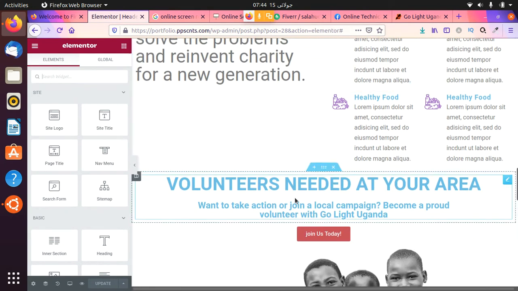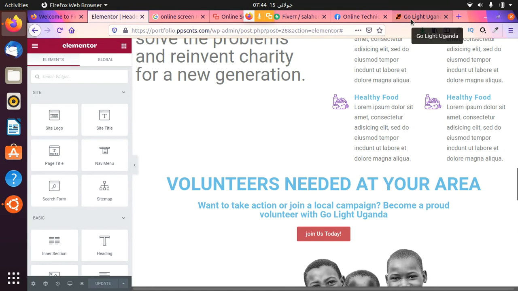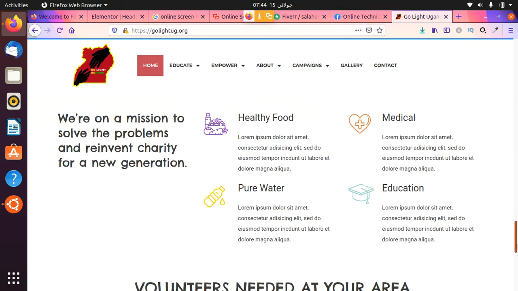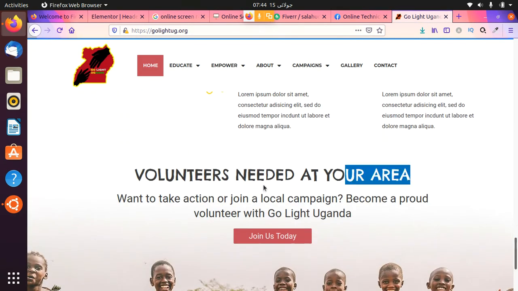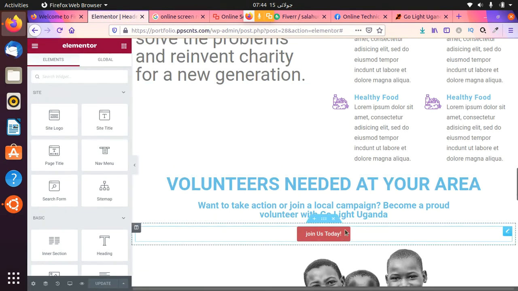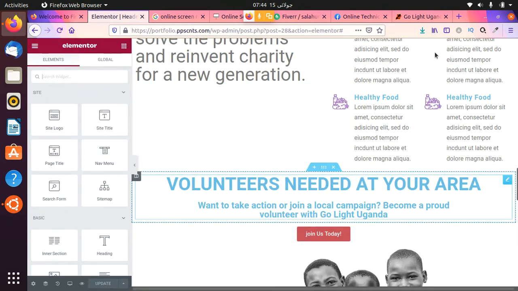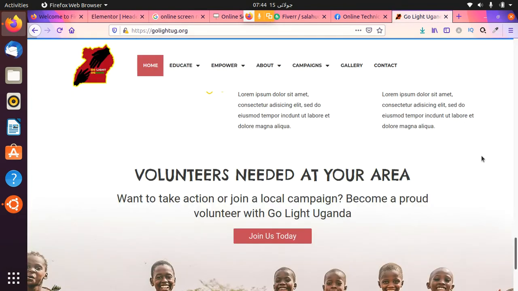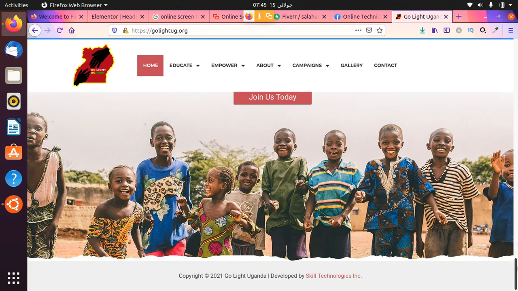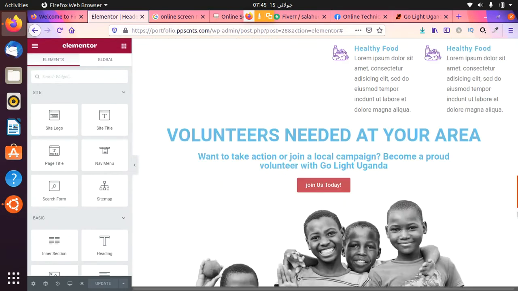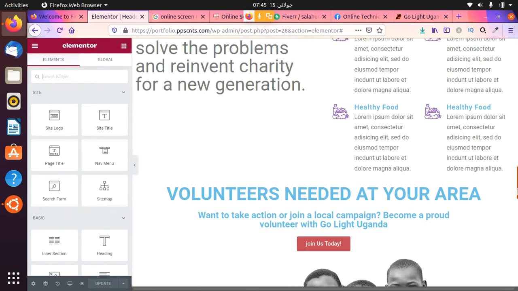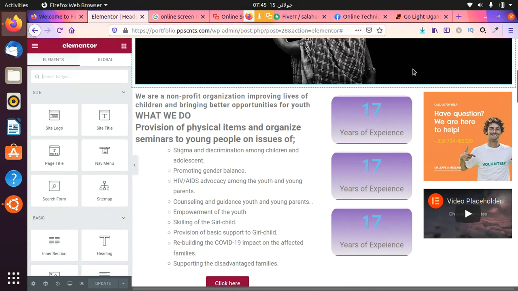Here is the result. In the last, I have added a heading and some text with a button. As you can see here, I forgot to change the text color, and in the last there is an image, and I have used this one. As you can see, this is the entire website that I have designed